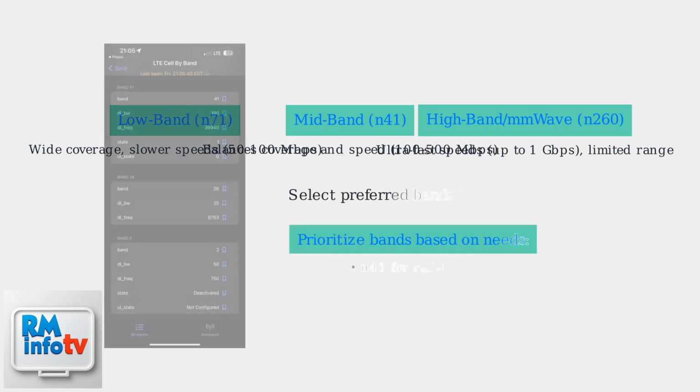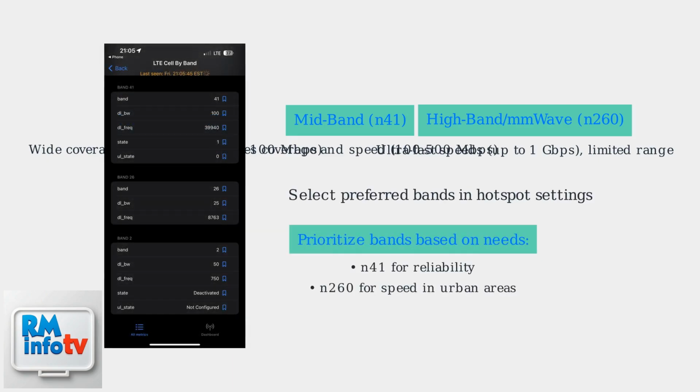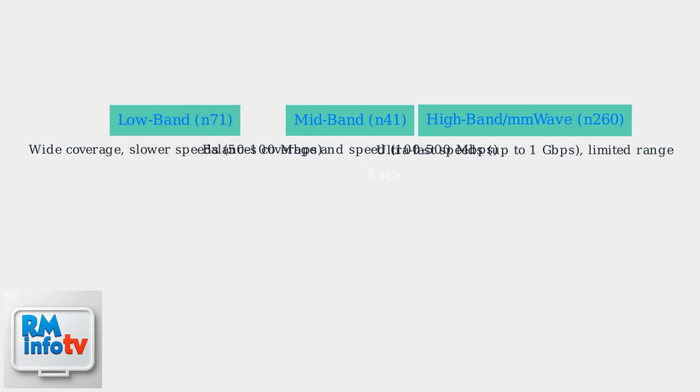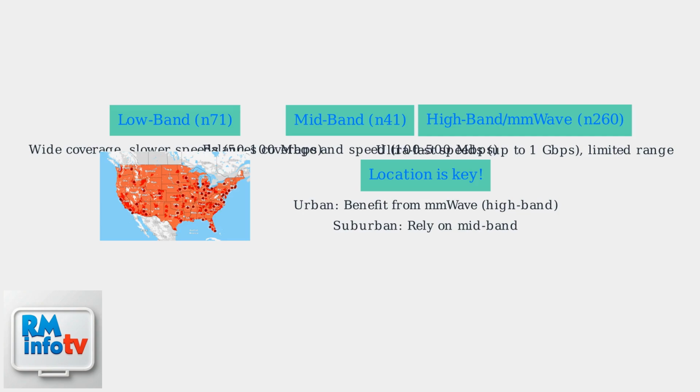To optimize performance, access your hotspot settings to select preferred bands. Choose N41 for reliable connections or N260 for maximum speed in urban environments. Some devices may need a reboot after changes. Your location determines the best band choice.